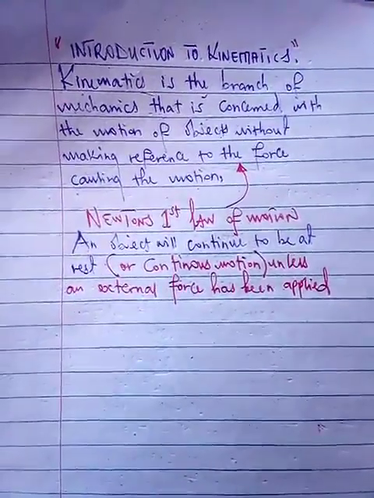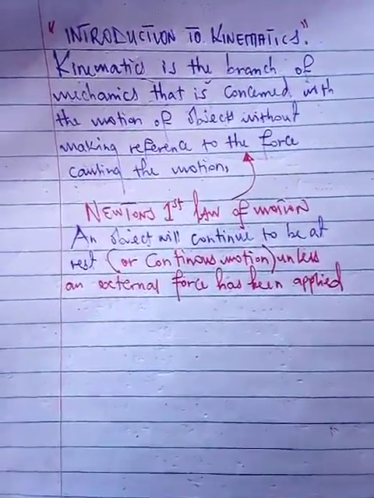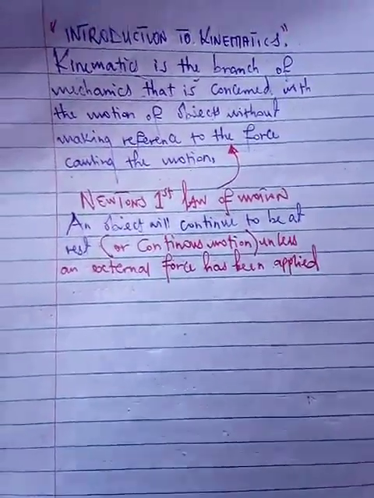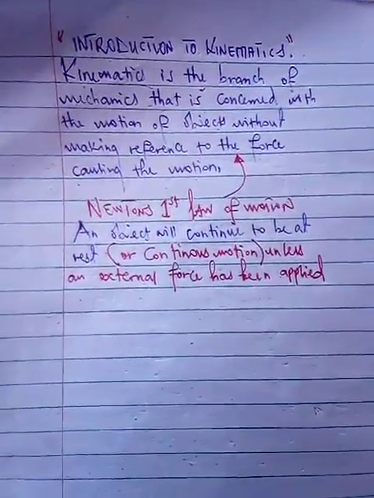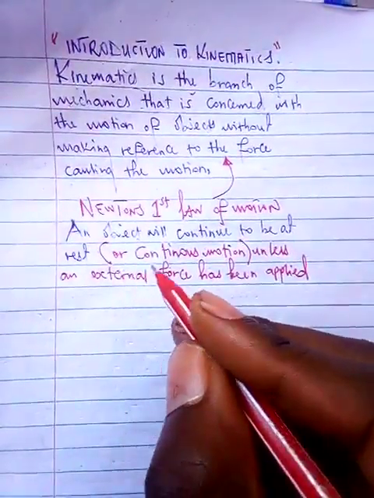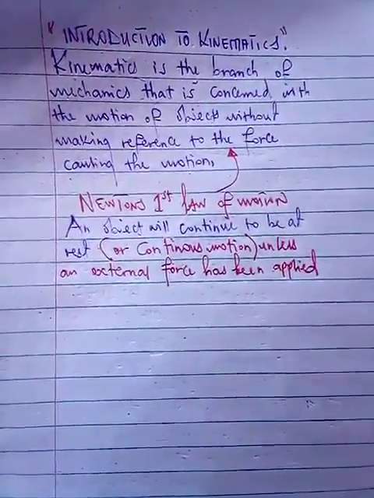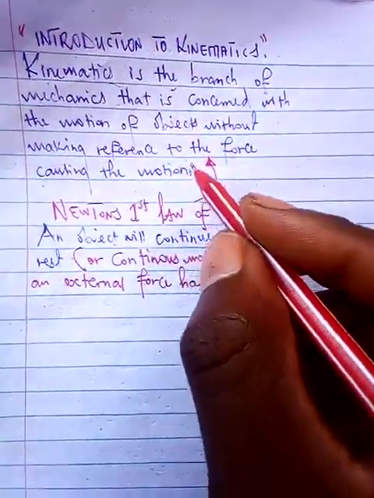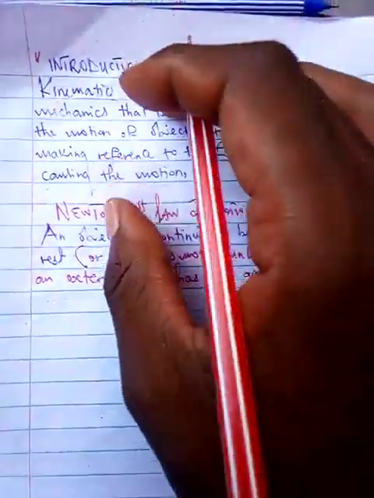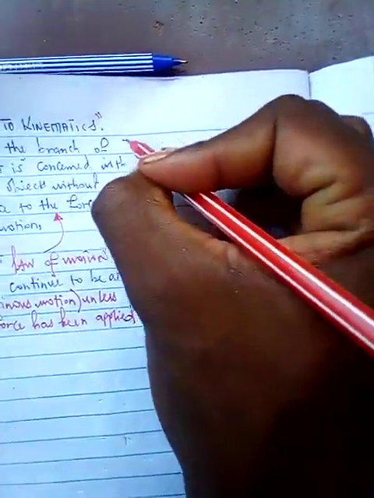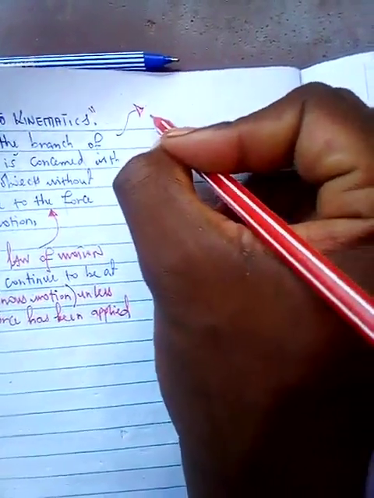We don't normally consider the force which is causing the motion. So every motion will be as a result of a particular external force being applied.